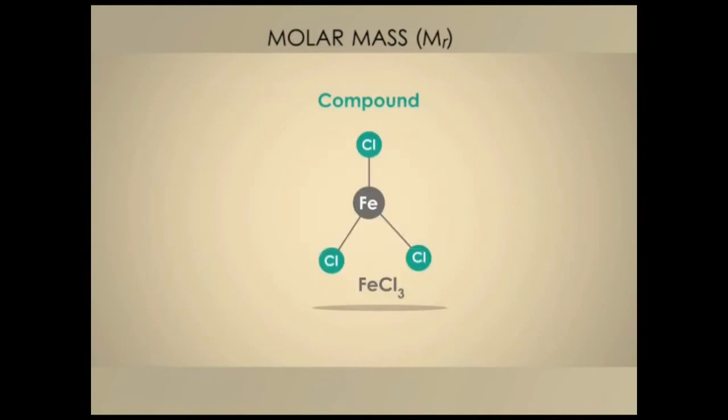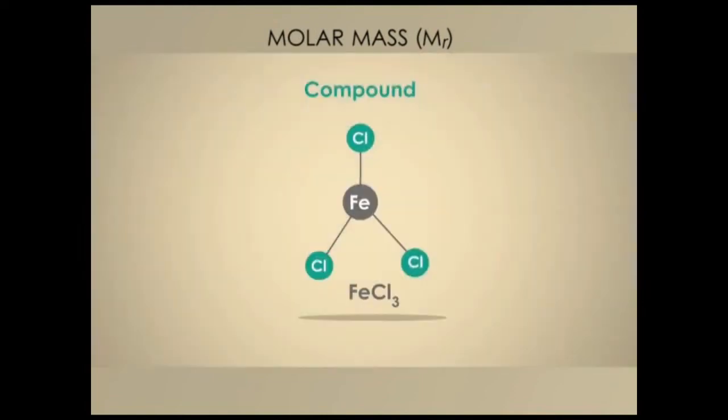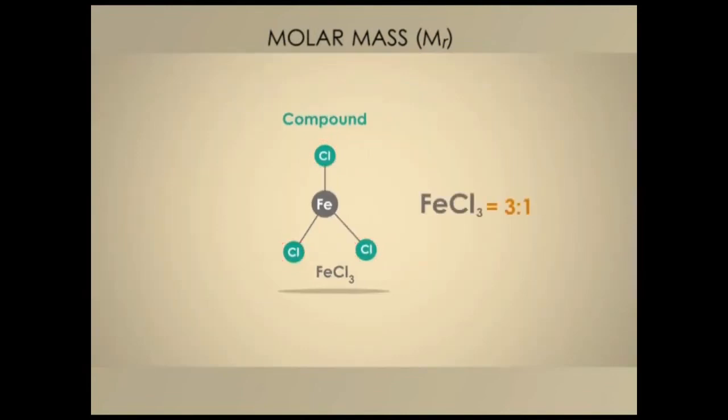It's easy to see this, because if you have 6.023 times 10 to power 23 particles of iron 3 chloride, then it means you also have 6.02 times 10 to power 23 atoms of iron. The ratio of iron to iron 3 chloride is 1 to 1. What about chlorine atoms? The ratio is 3 to 1.